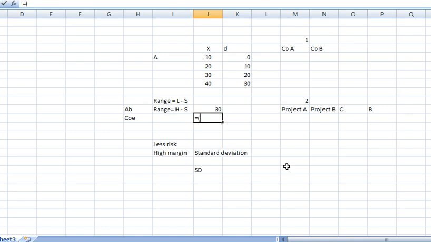What is H? 40 minus 10, the smallest number, divided by H plus S. What is S? 40 plus 10. So the answer is 10 point something. If I explain: 40 minus 10, H minus S, is 30, and 40 plus 10, that is H plus S, is 50. So this number divided by this number equals 10.75. It is like this, you have to find.